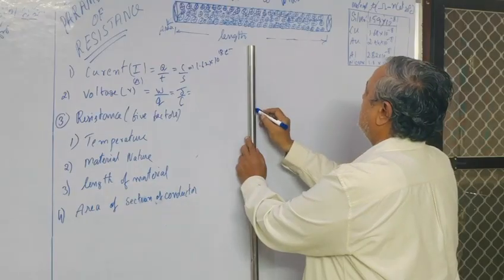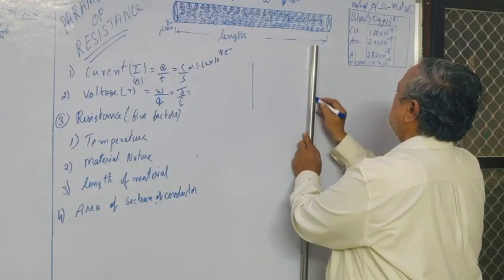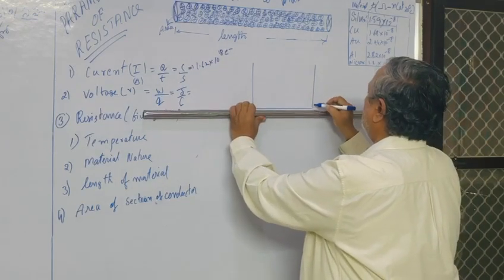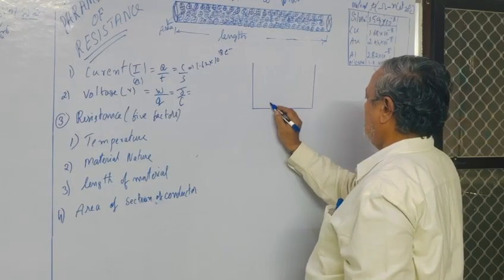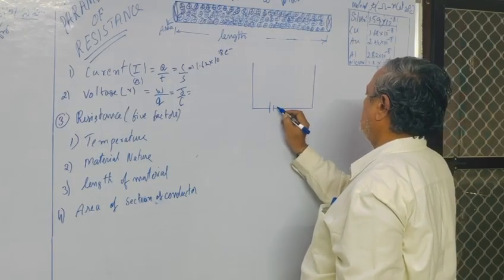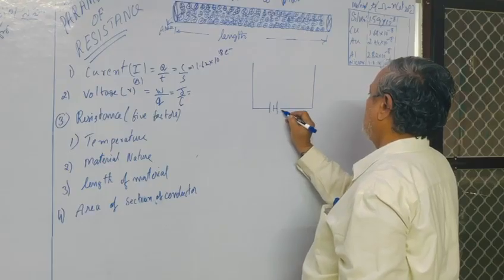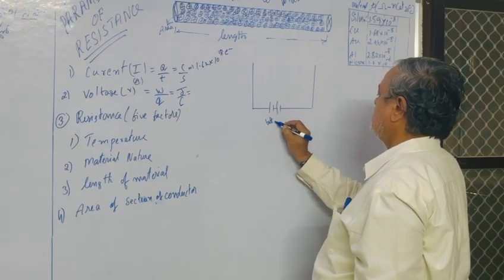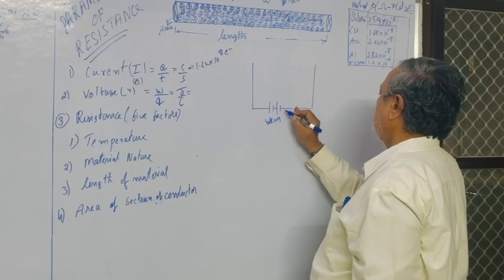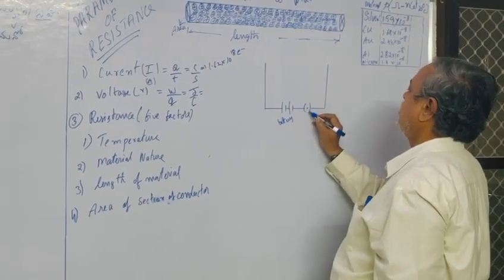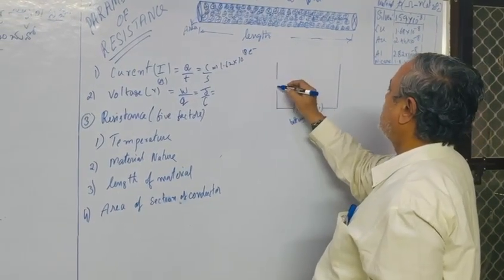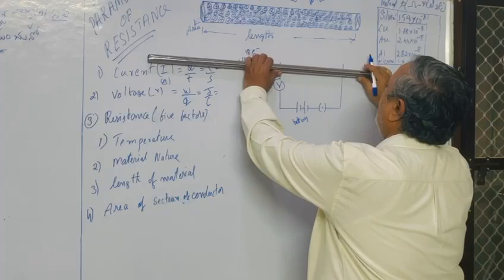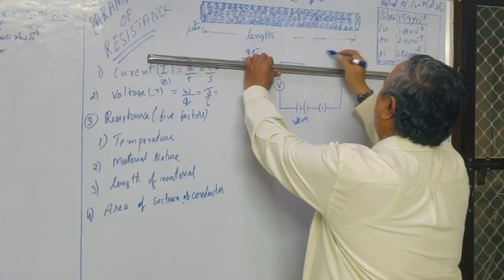Here this is the diagram. Here the battery means a combination of cells is given. Combination of cells is the battery. This is the battery. Here it is the switch. Here you have to put the voltmeter. Then here you will have to give some gap.